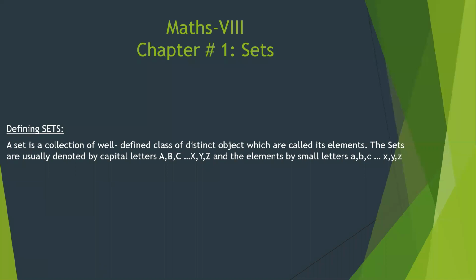When we are collecting numbers, or anything, in the form of a group, it's called a set.